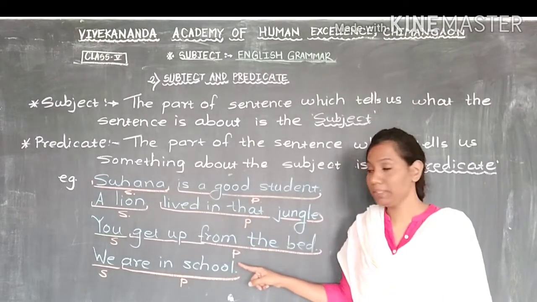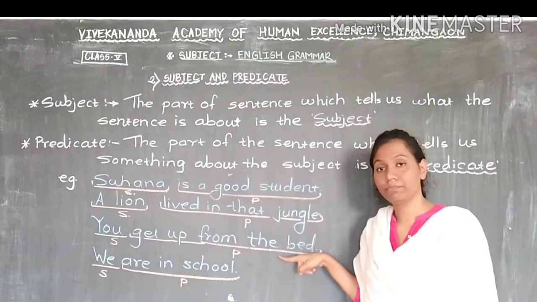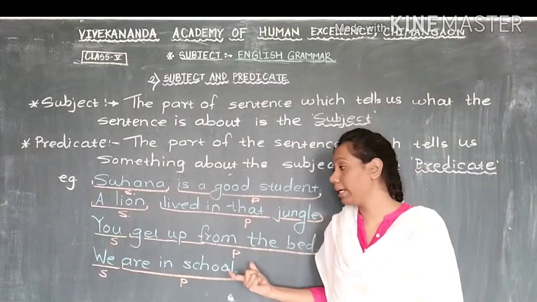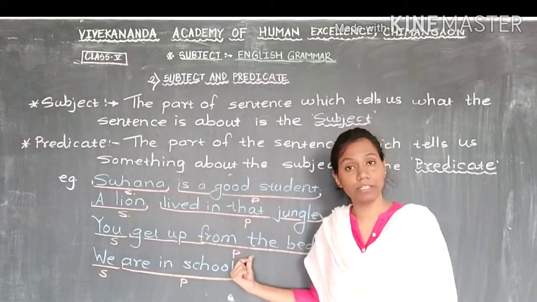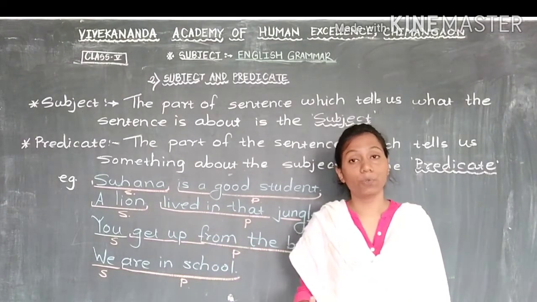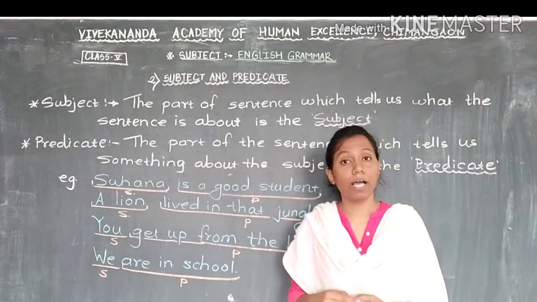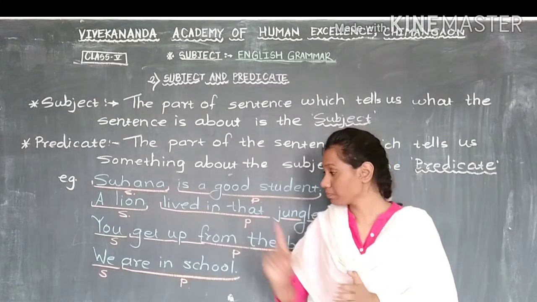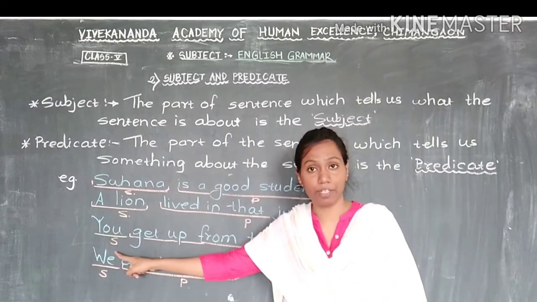Now the next example is, you get up from the bed. Here, this sentence is about whom? Is any name here? No. But as I told you, if there is no name, we use some pronouns in place of a noun. Here they use the pronoun you in place of a name.